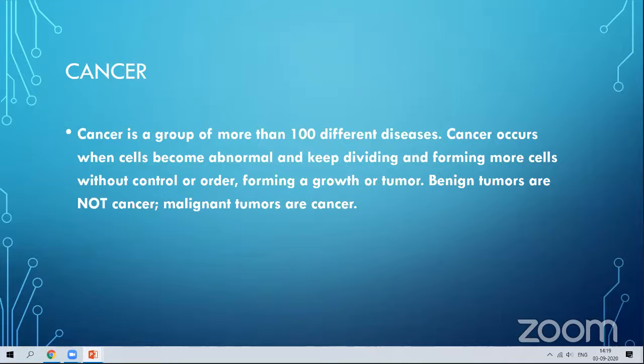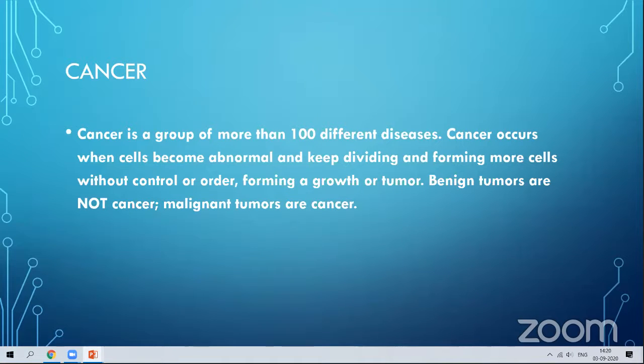Then one more condition, cancer. Cancer is quite common nowadays. Previously, here and there we could hear the news of cancer patients, but nowadays we are having a number of cancers. They say that cancer is a group of more than 100 different diseases.